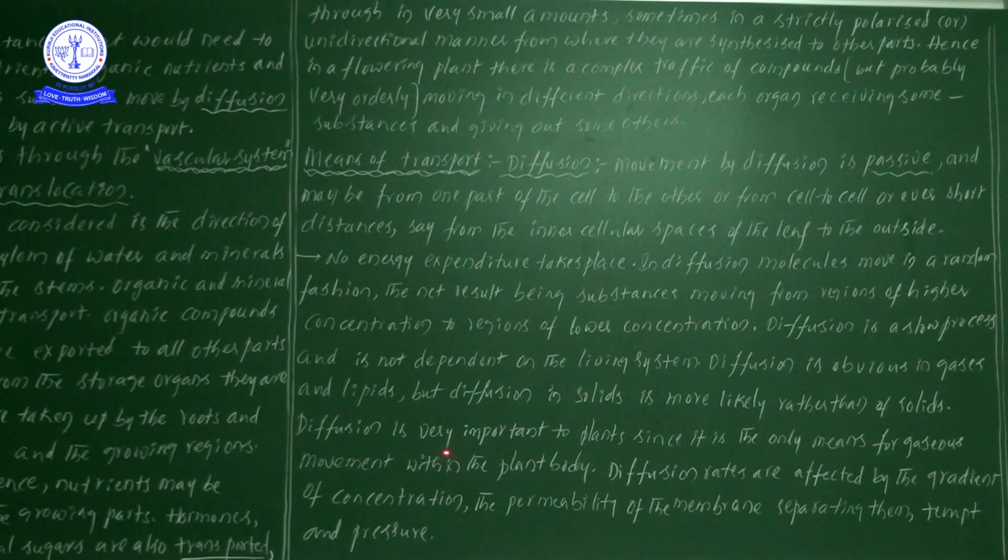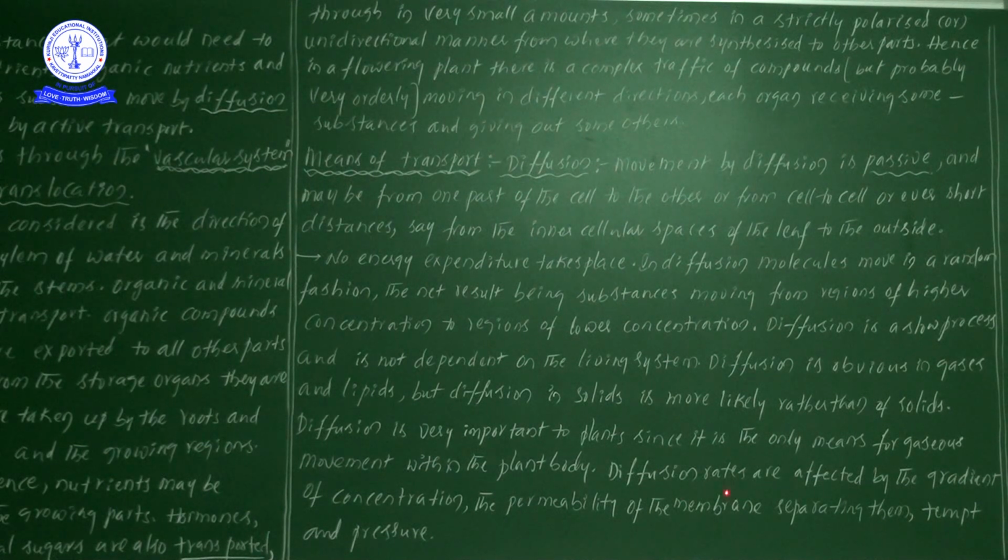Definitely the diffusion process is required in the plant body for the exchange of gases. In gas exchange, carbon dioxide comes in and oxygen goes out. So this entire process mainly takes place by the process of diffusion.